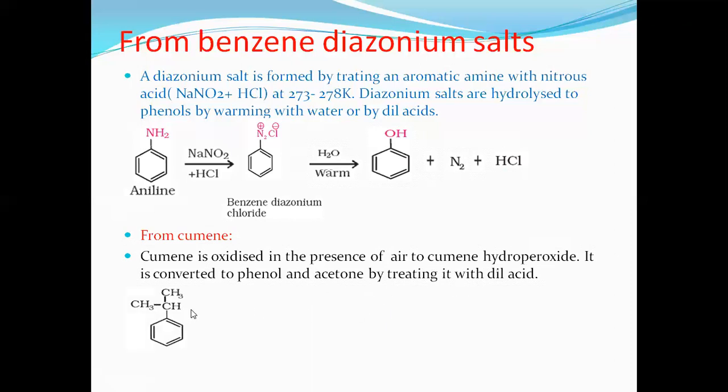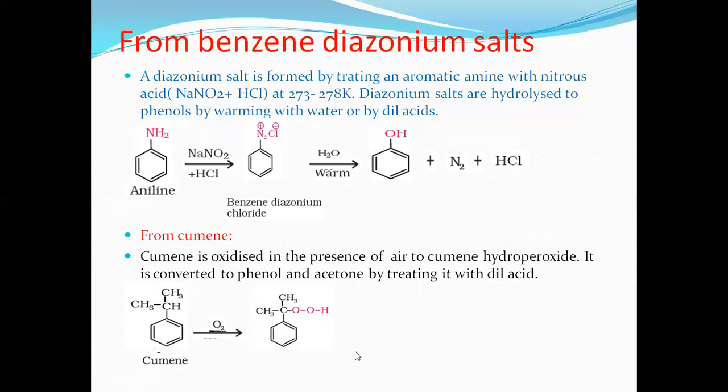So this is cumene, also called isopropyl benzene, because the benzene ring is present at the iso position, therefore it's isopropyl. When cumene is oxidized, oxygen is added. This oxygen attacks the CH position and forms cumene hydroperoxide. You can see this is cumene as usual, and two oxygens are attached here, therefore cumene hydroperoxide.